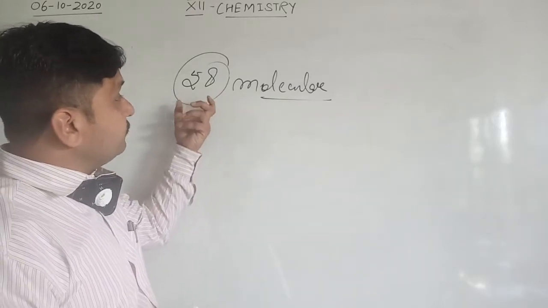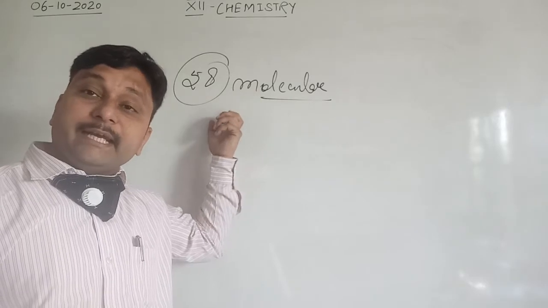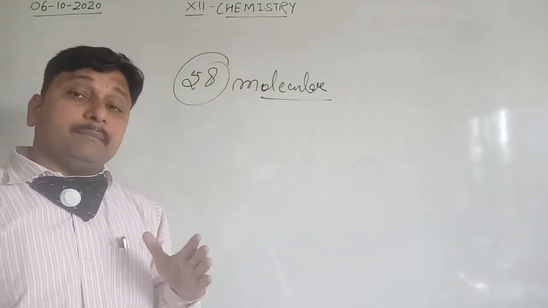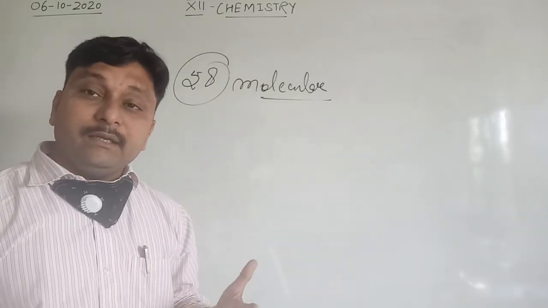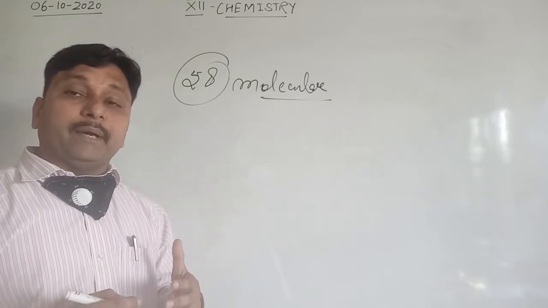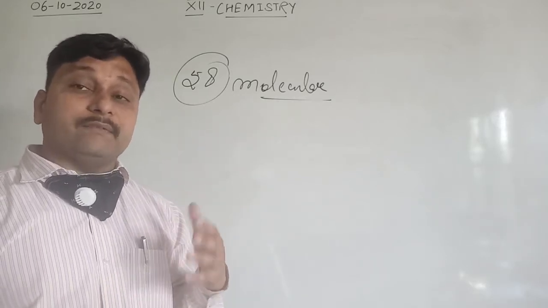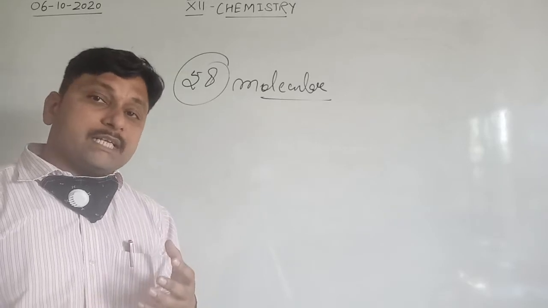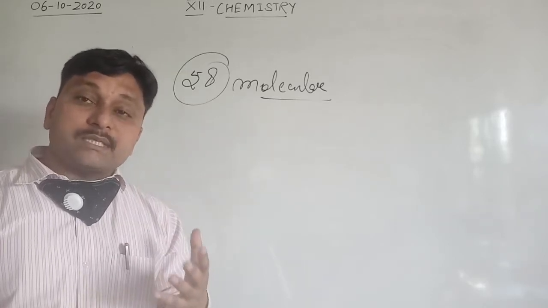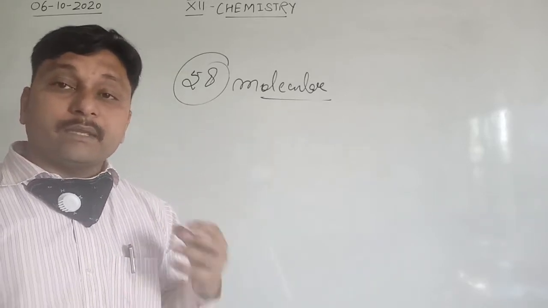So suppose 58 is the molecular mass of any aldehyde or ketone, and this is also the mass of an alkane. The alkane has the lower boiling point, and aldehydes and ketones have the higher boiling point. Now the question arises, why do aldehydes and ketones have a higher boiling point?